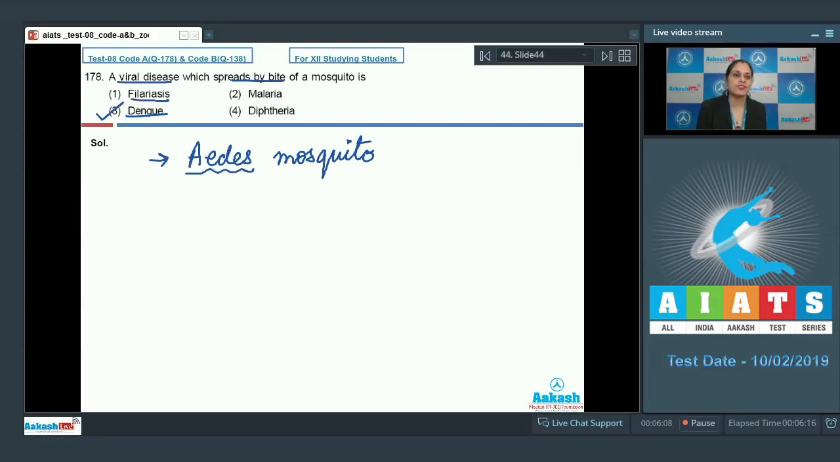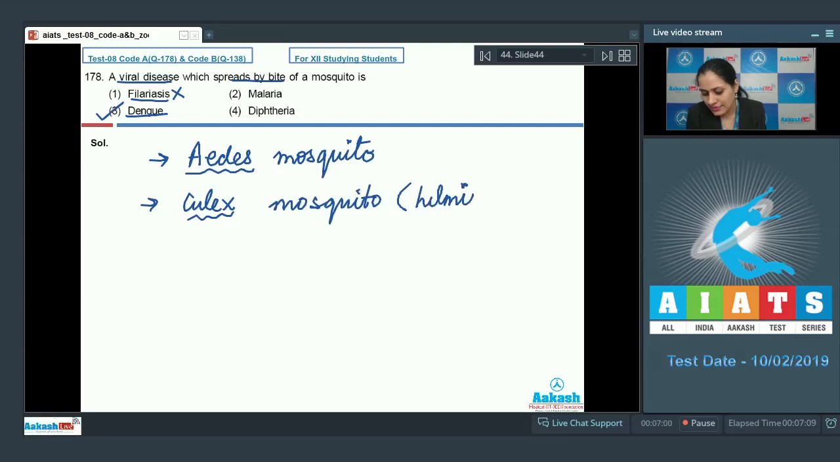The very first option is filariasis, and this is an incorrect option. Filariasis is a helminthic disease which is caused by Wuchereria malayi or Wuchereria bancrofti, and it is spread via bite of Culex mosquito. But as it is a helminthic disease, this cannot be a correct answer.